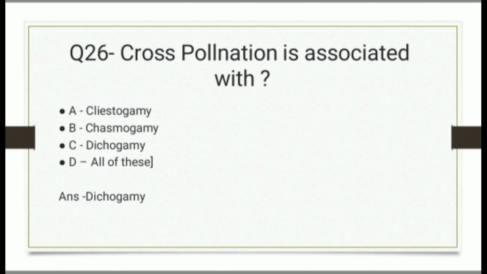Question 26. Cross-pollination is associated with, and the options are cleistogamy, chasmogamy, dichogamy, or all of these. And the correct answer is dichogamy.